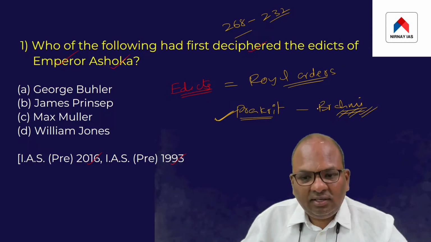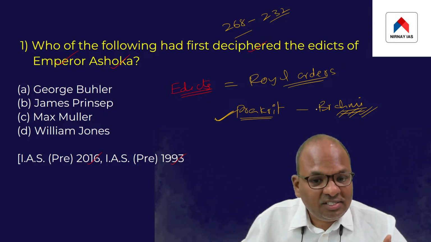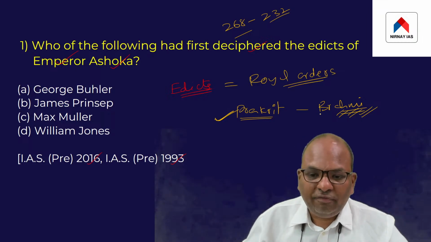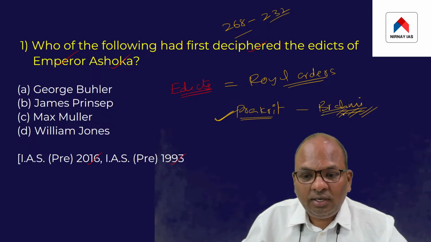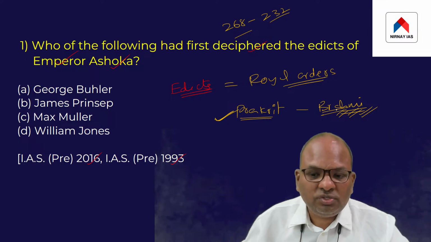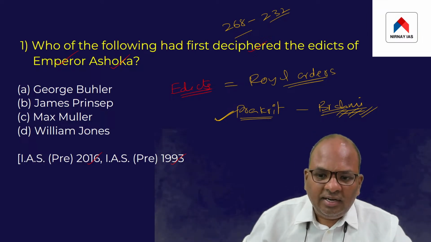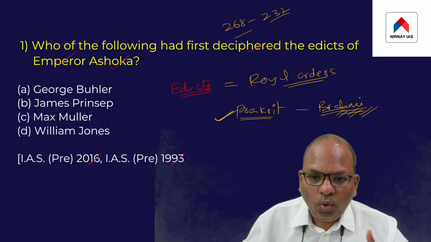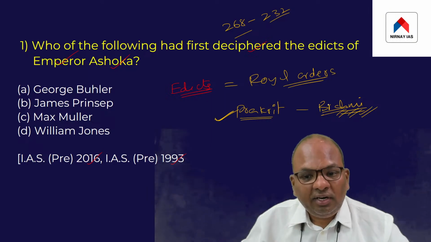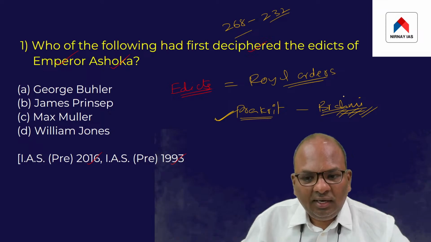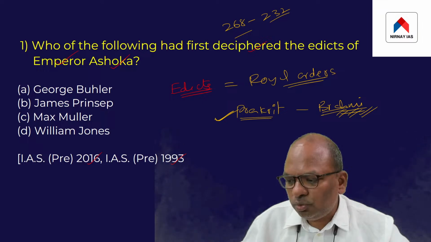Brahmi was one of the earliest scripts to be used in India, and it remained in existence during the whole of the Mauryan period. But in the post Mauryan time period, the use of Brahmi was stopped, and Brahmi fell into disuse.